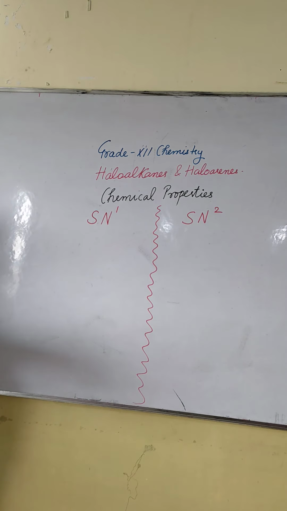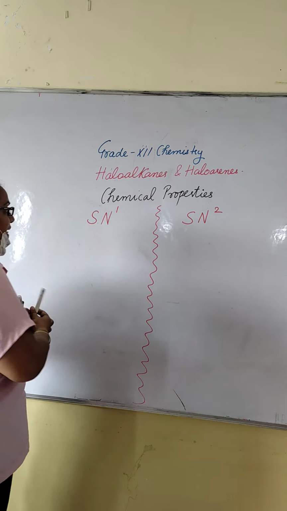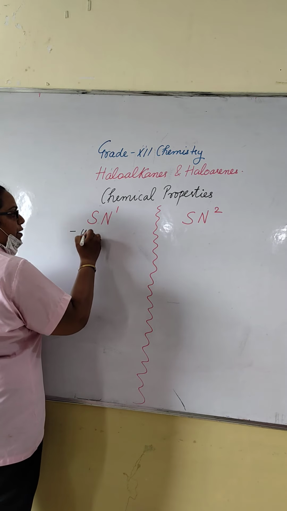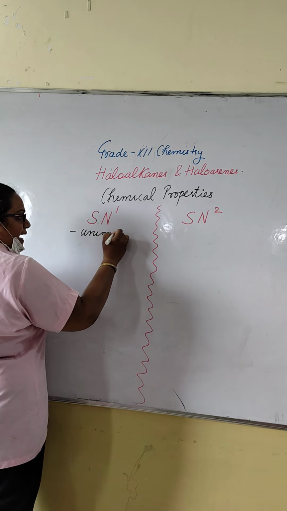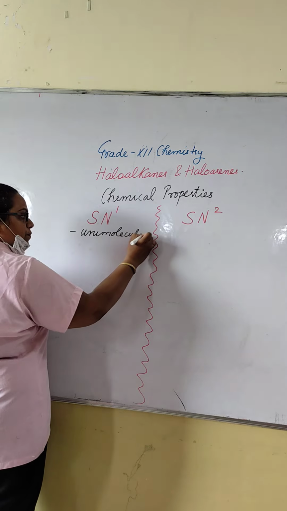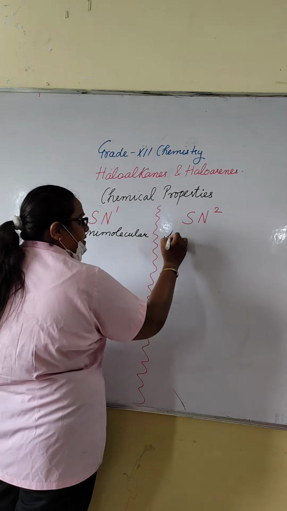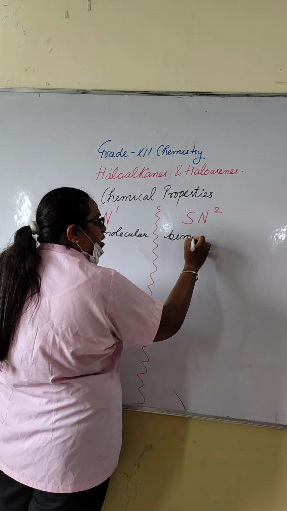Fine. So the first point is SN1 is unimolecular, and SN2 is bimolecular.